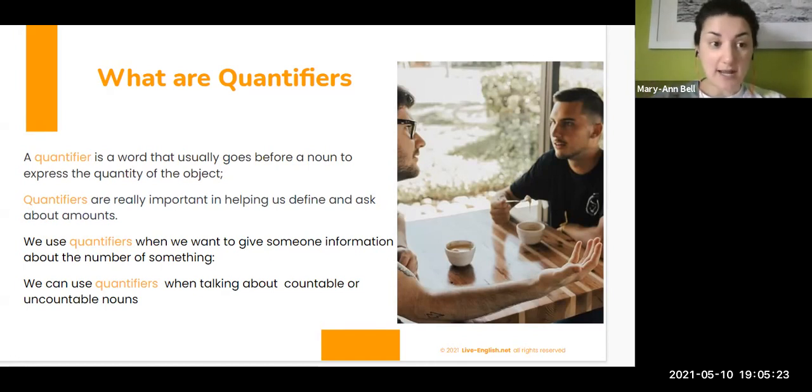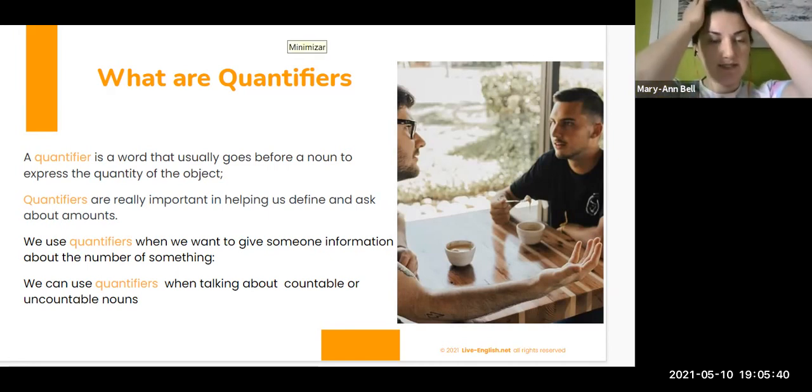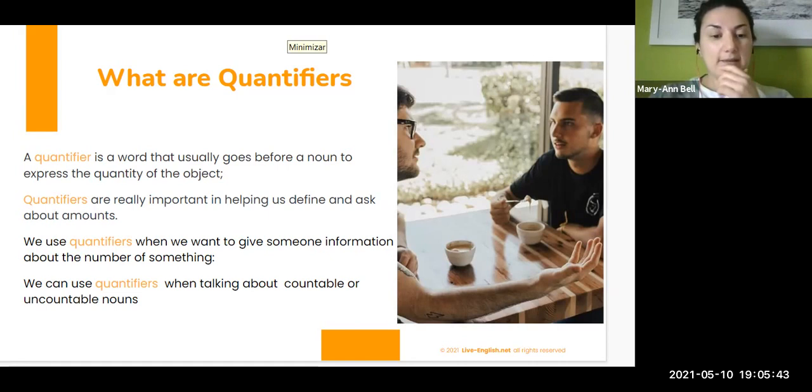The same with time. We can count hours, we can count minutes, we can count seconds. But when we talk about time in general, we're mixing units, so we can't count it, okay, unless we divide it up. So those words you have to be a little bit careful with, okay? So what we've done is we've divided the quantifiers into groups depending on which ones you use.